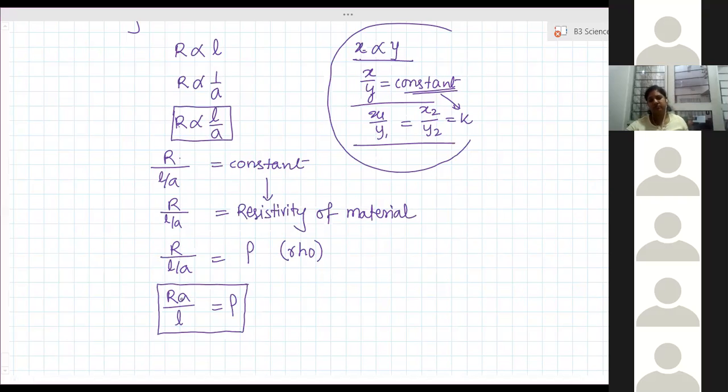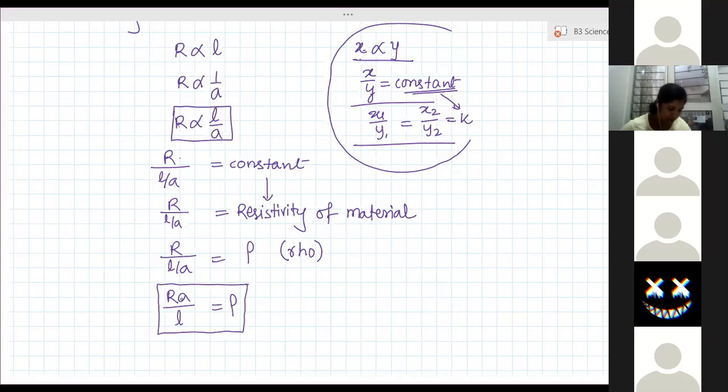Clear? Yes, ma'am. Ma'am, can you give the definition for resistivity? Yes, proper definition I will give you. Now here, understood this part? Yes, ma'am. Rho is equal to RA by L.